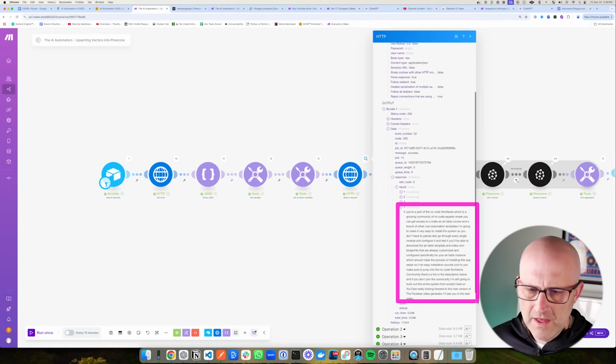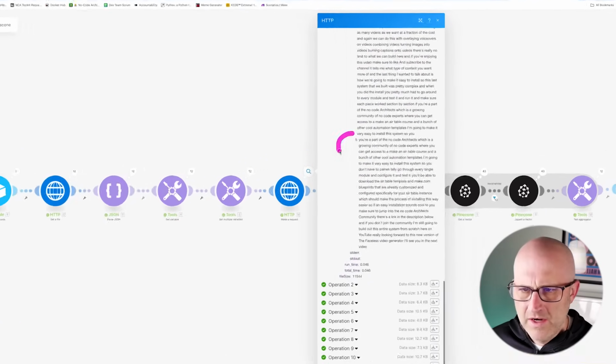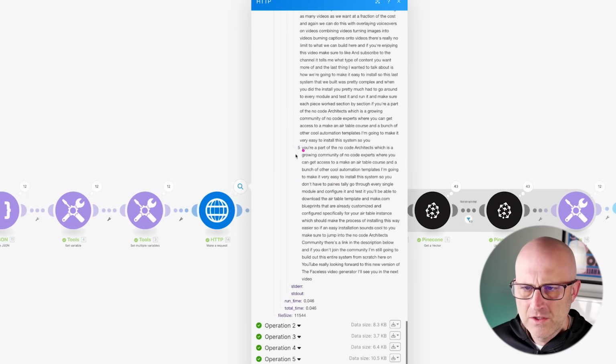It's also worth noting that each one of these chunks slightly overlaps with the previous. So right here in section 5, you can see it starts with "you're a part of the No-Code Architects," and then you can see here in the previous chunk, you can also see that same bit of text. So there's a small amount of overlap that allows the Pinecone database to tie these together down the line. So that's how you actually connect different segments together, even though you've broken them up into smaller chunks.